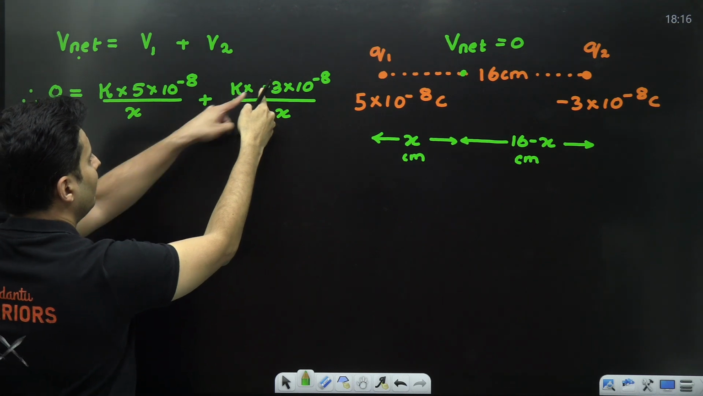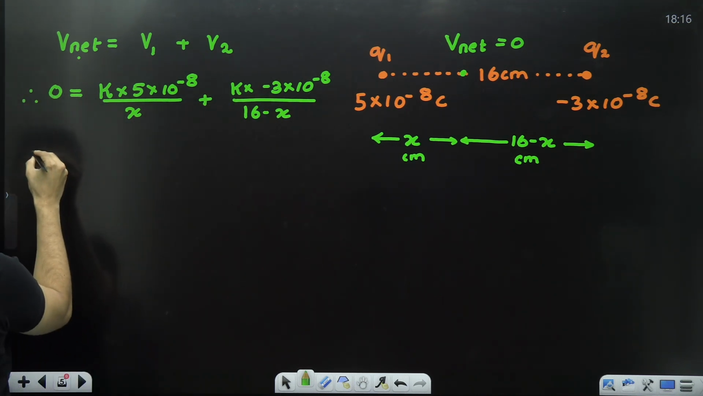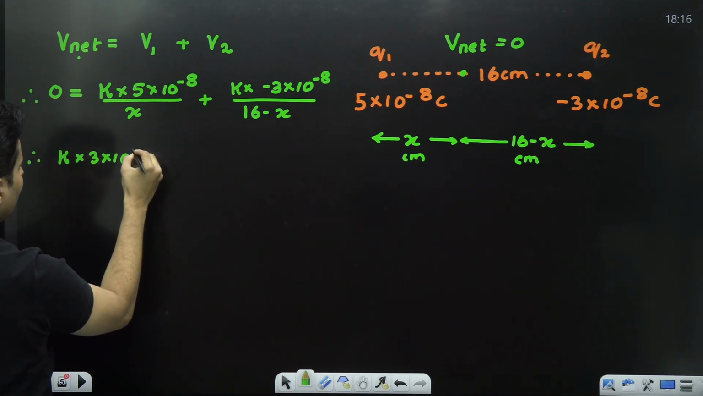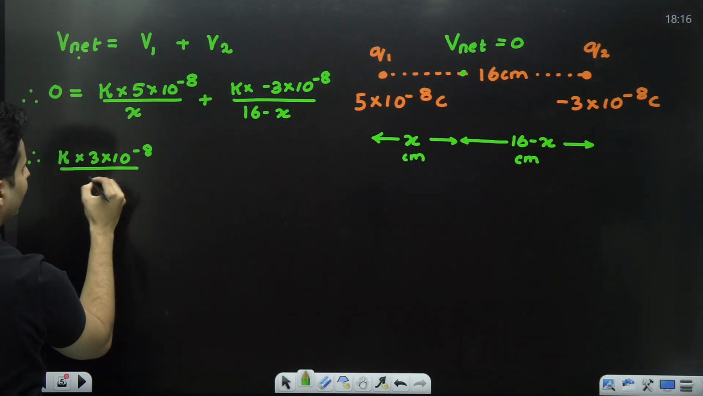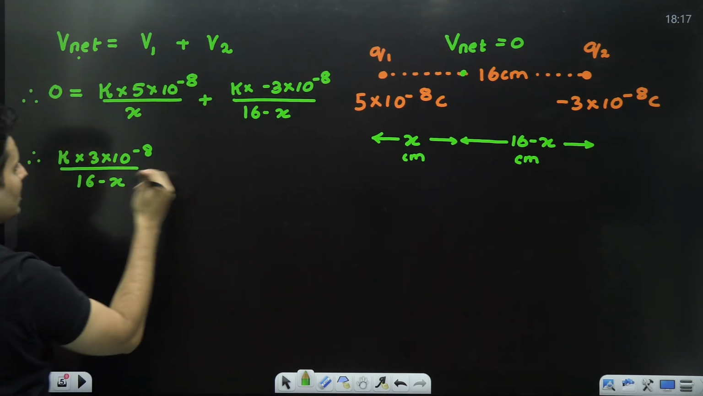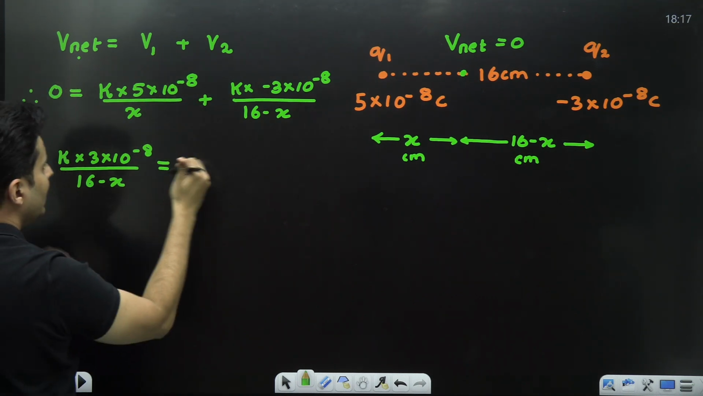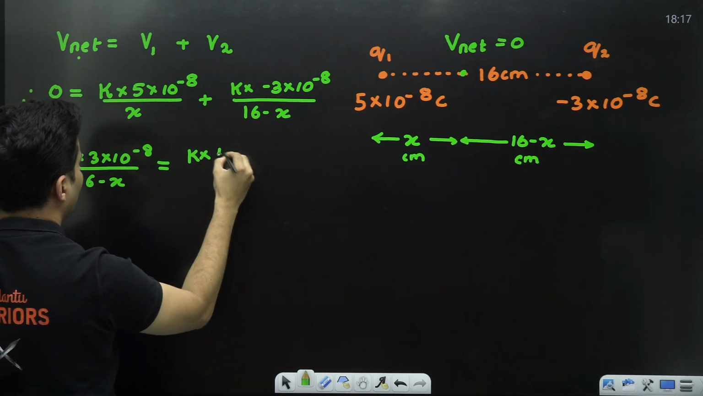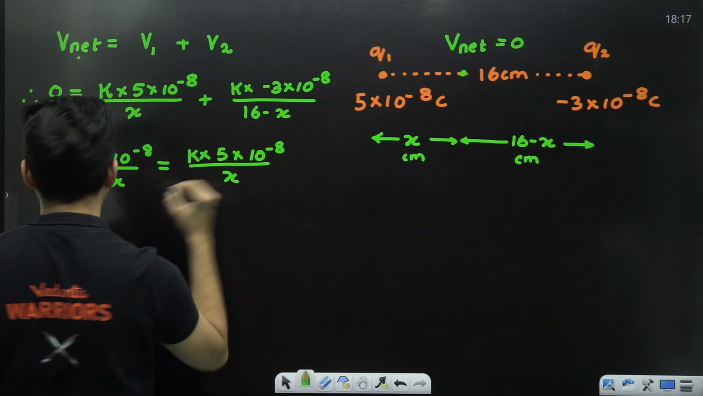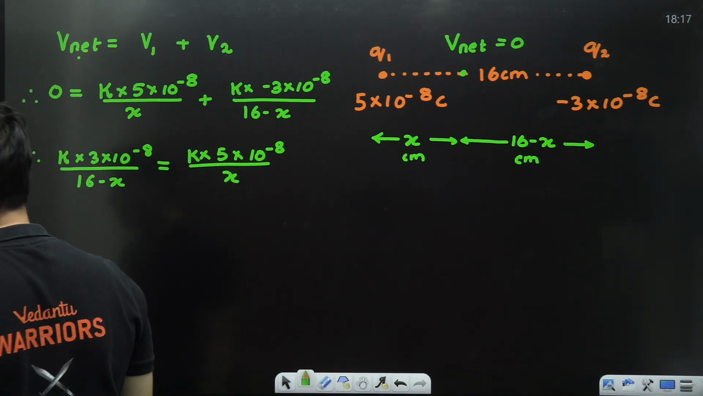Since this is a negative term, bring it on this side. It will become k multiplied by 3 into 10 to the power negative 8 divided by 16 minus x. The whole thing I have shifted to the left hand side. Keep it as it is, k multiplied by 5 multiplied by 10 to the power negative 8 divided by x. I hope this is absolutely clear.